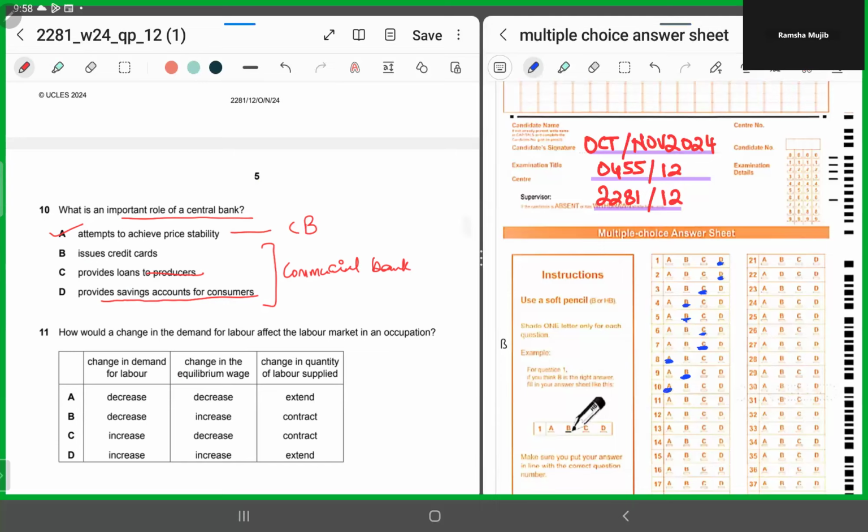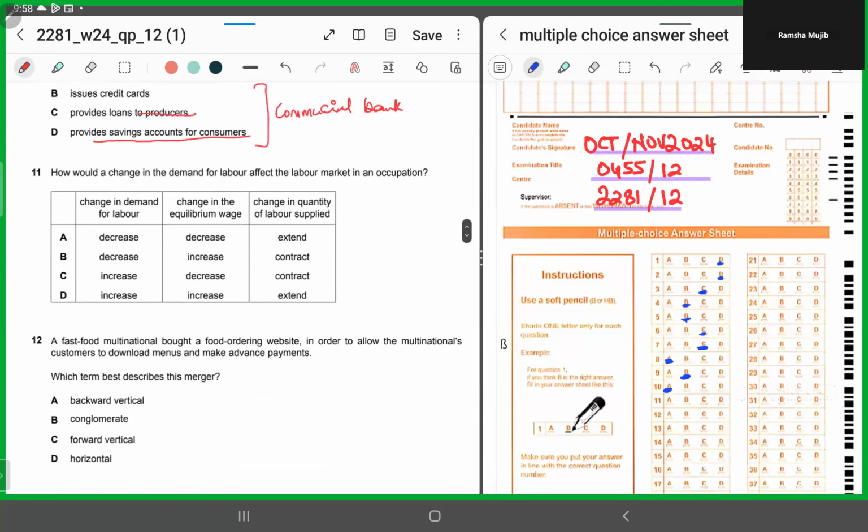Number 11 says, how would a change in the demand for labor affect the labor market in an occupation? So now they've given us a table. The first part shows the change in the demand for labor. So we'll look at the first part of the table and then we'll say how a change in this first part affects the other two parts of the table. Get it? Now, let's look at the options.